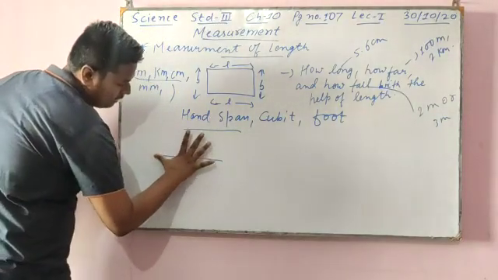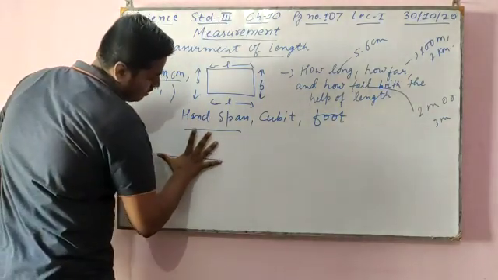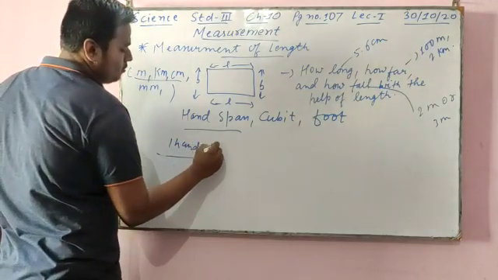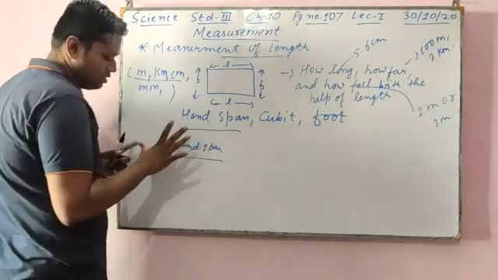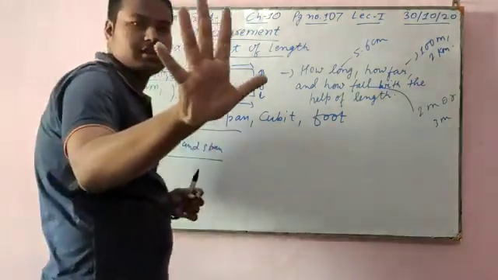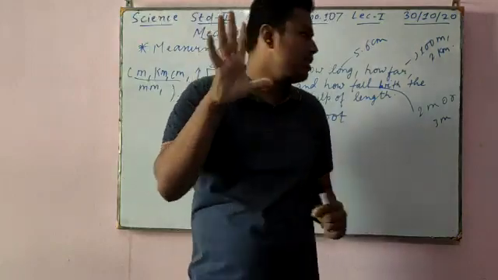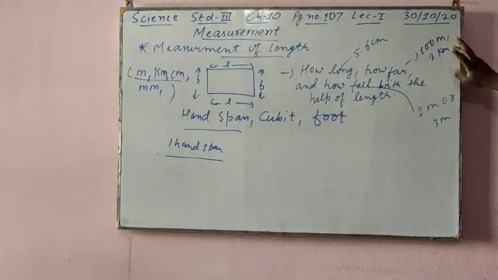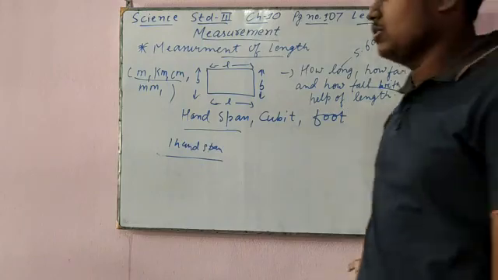So what they do, they measure like this. If it comes till here, they say 1 hand span. Earlier, people used to measure from the thumb to the little finger. This is known as hand span. They measure like this: 1, 2, 3, 4 and 5. So this is hand span.